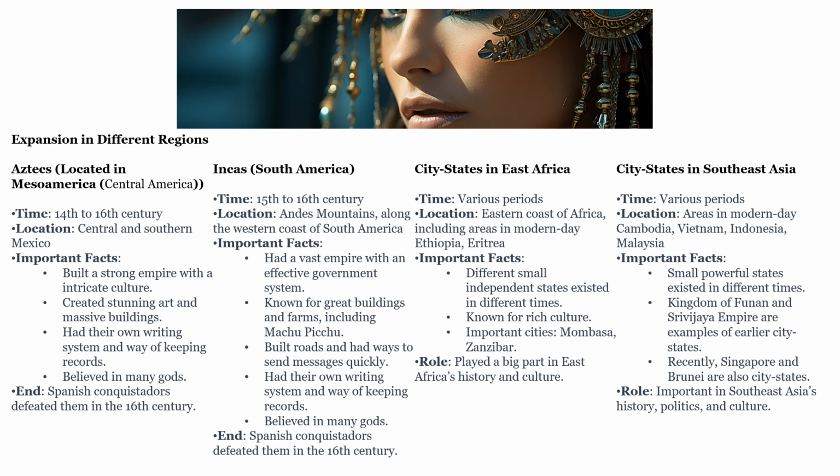City-states in East Africa. They were in different periods. The east coast of Africa, including areas in modern-day Ethiopia and Eritrea. There were different small independent states that existed in different times. They're known for their rich culture. Important cities like Mombasa and Zanzibar played a big part in East Africa's history and culture, even now.